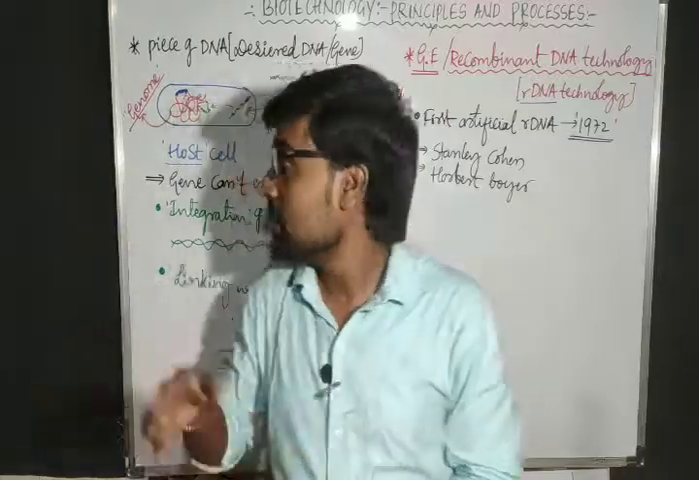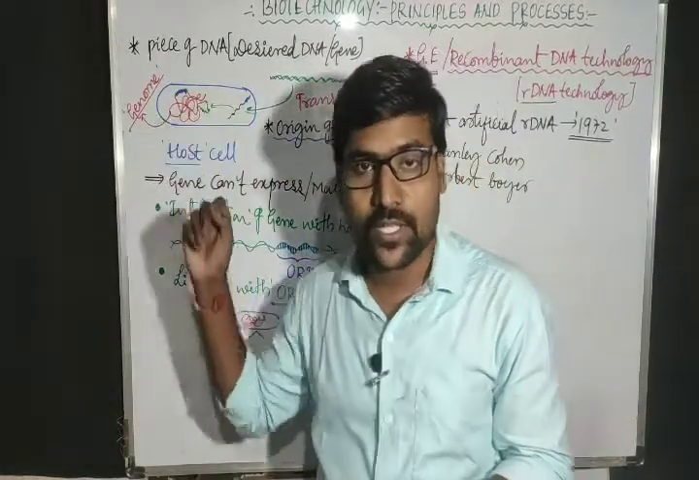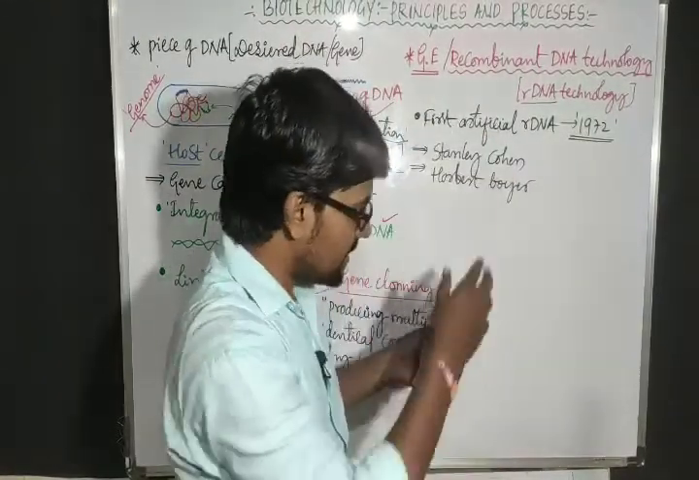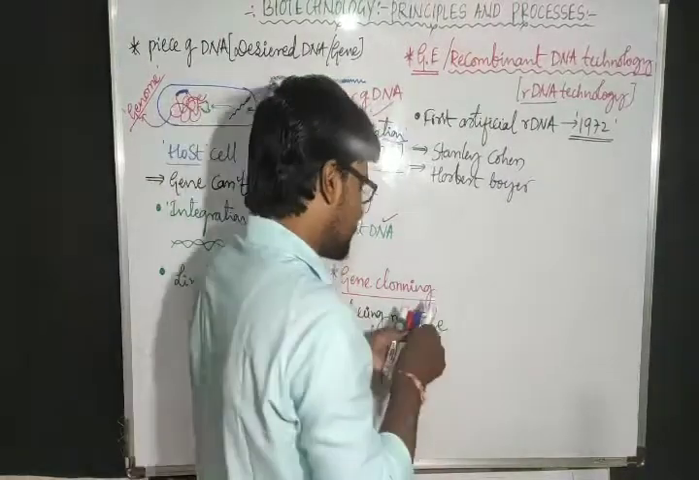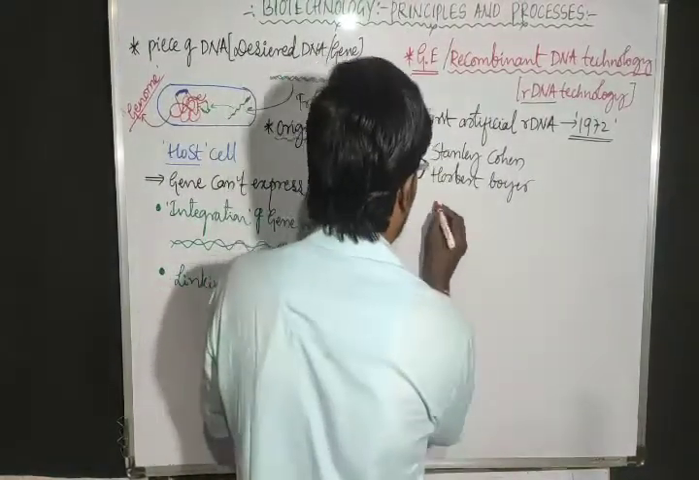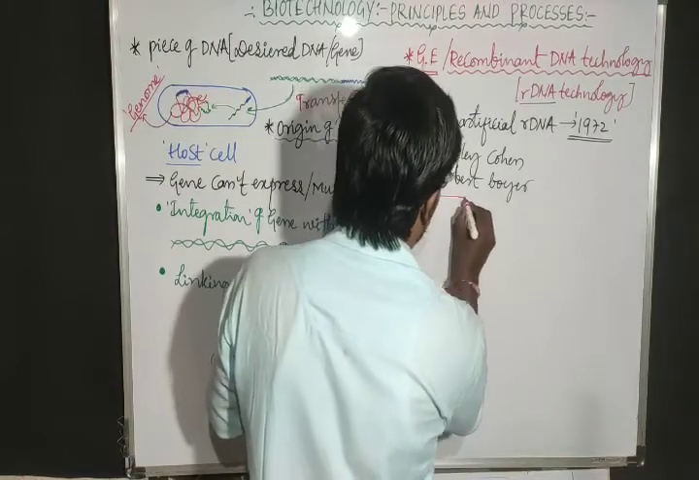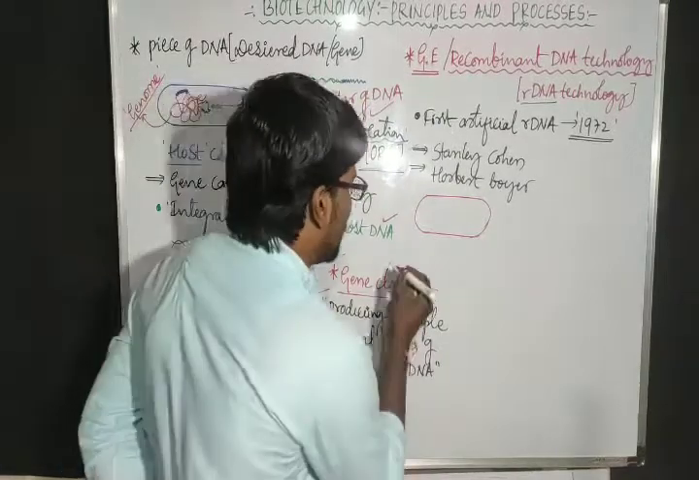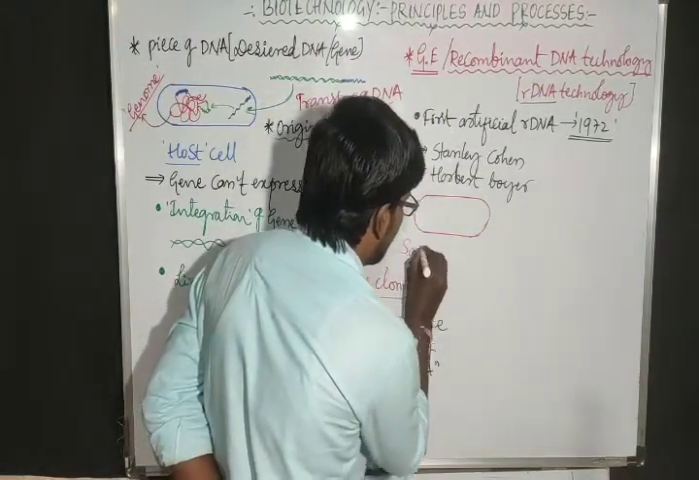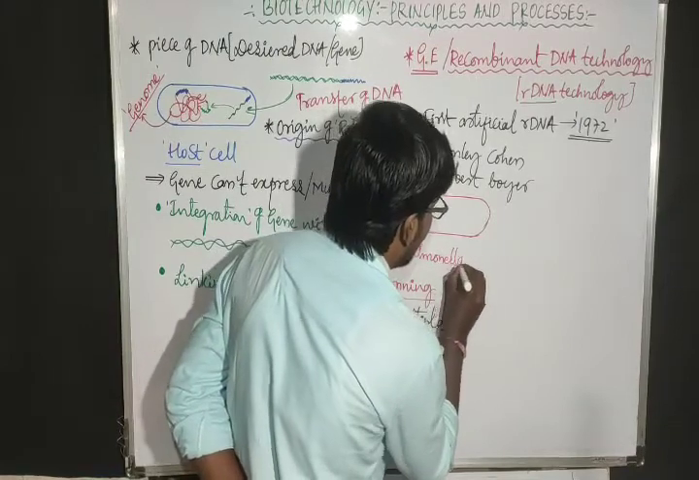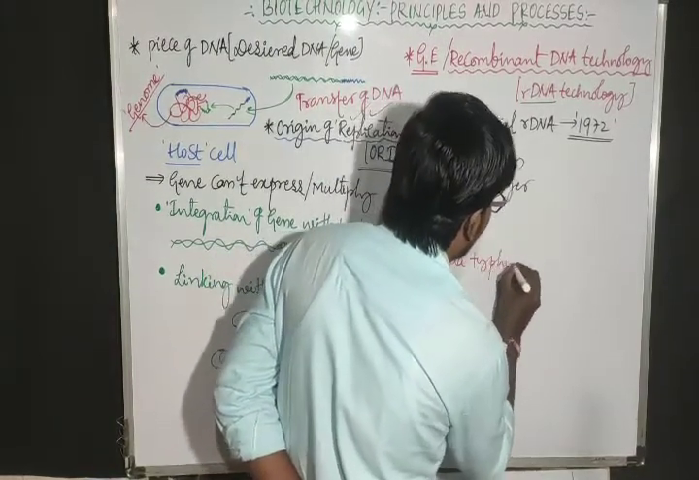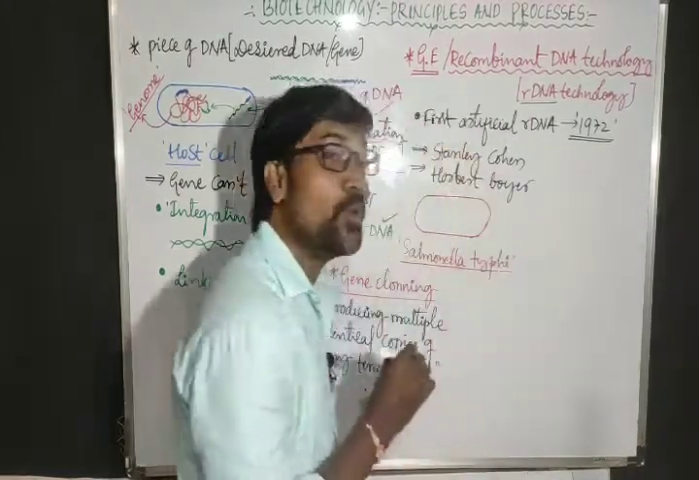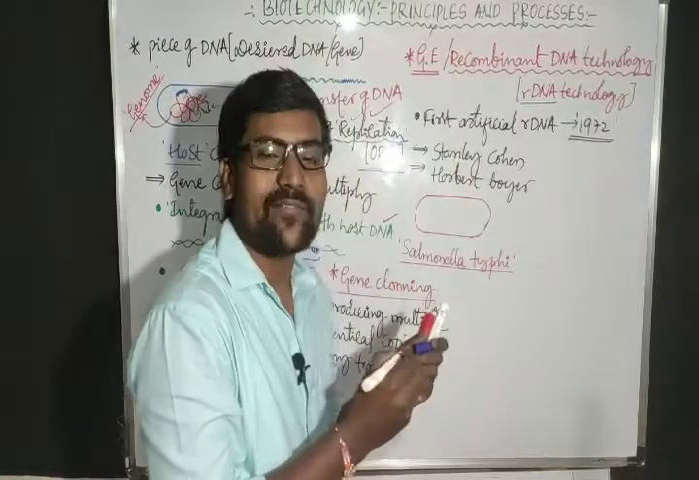Now, this is one rDNA. That means two different DNAs are mixed together here. Like that they prepared it artificially in the year 1972. What they did is, they took one bacteria. Let me call that bacteria Salmonella typhi or typhimurium. The bacteria's name is Salmonella typhimurium.